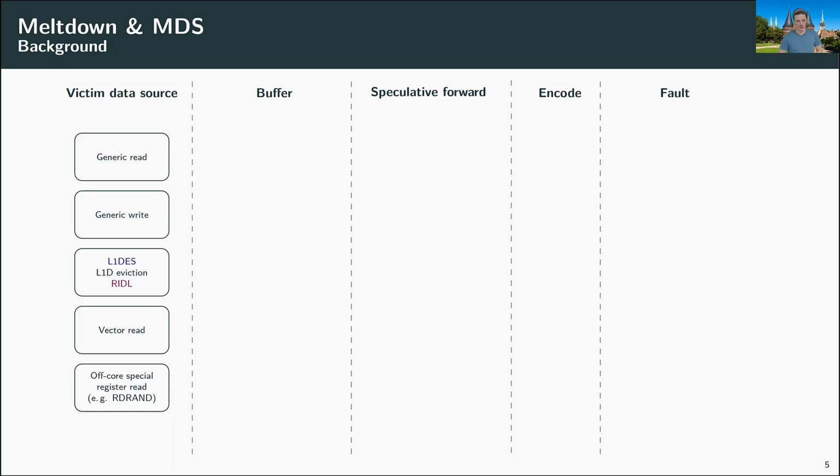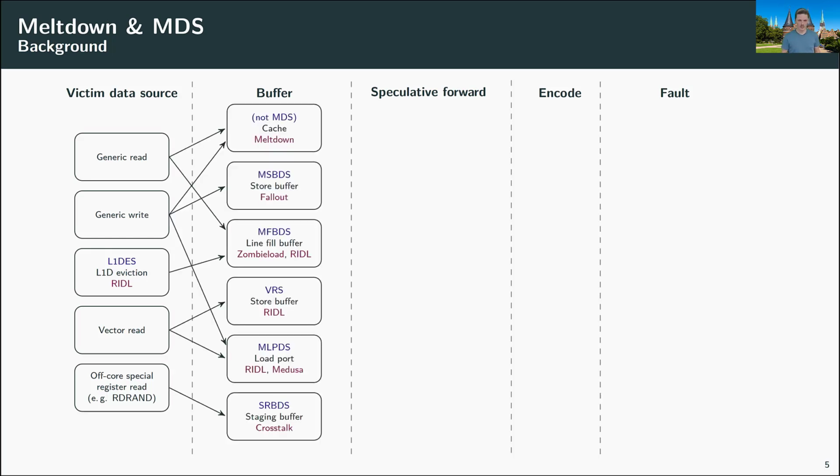Whenever the victim performs such an operation, the secret data will be loaded into a buffer. For example, the cache, the store buffer, line fill buffer, load port, or staging buffer. And depending on which buffer the data gets loaded into, the researchers that found the vulnerabilities gave the attack a different name. So yeah, if the data ends up in the cache, we call it a Meltdown attack. If it ends up in the store buffer, we either call it Fallout or RIDL, depending on whether the data was loaded into the store buffer by a generic write or some vector read operation.